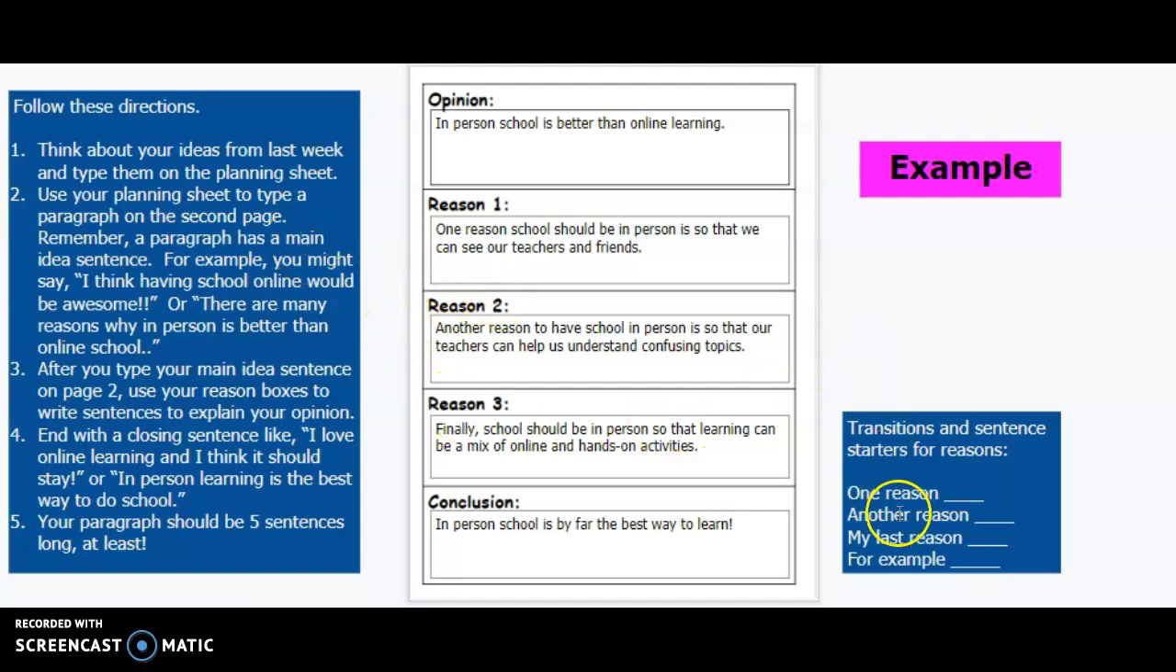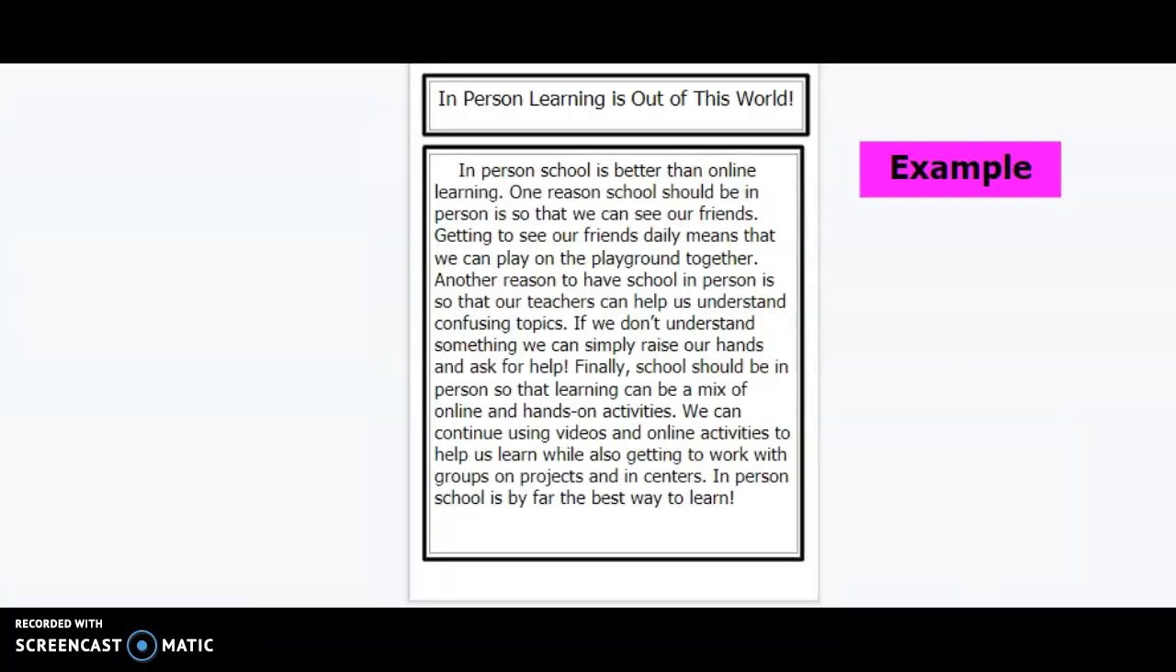Reason 2, another transition. Another reason to have school in person is so that our teachers can help us understand confusing topics. Reason 3, finally, school should be in person so that learning can be a mix of online and hands-on activities. The conclusion is just like the opinion sentence, but worded a little bit differently. So it says, in-person school is by far the best way to learn. Then you put it all into a paragraph.